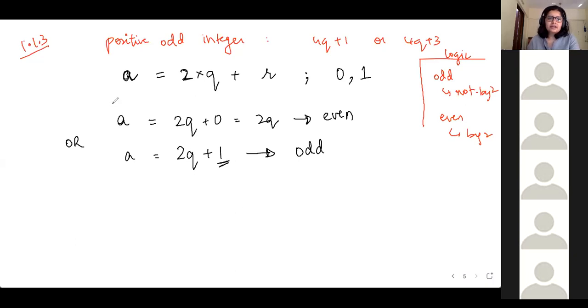Okay. A lot of times whenever you're asked to prove even or odd, this will be your main aim. So you need to get it of the form either 2 into something to prove that it's even, or get it of the form 2 into something plus 1 to prove that it's odd number. Okay. So now coming back to our solution.